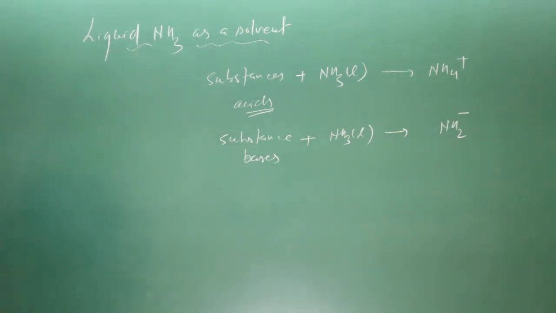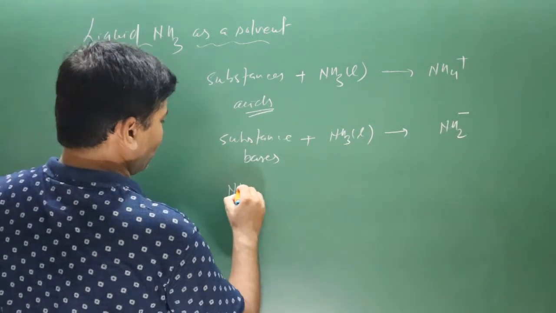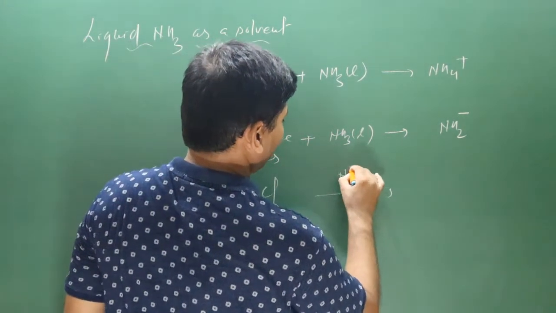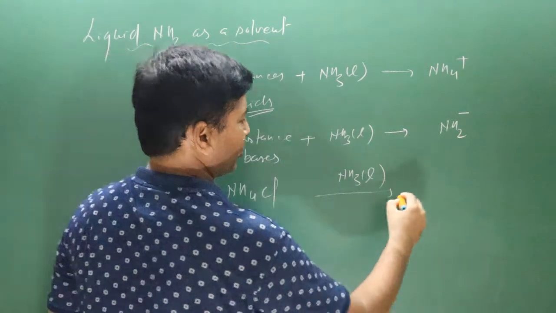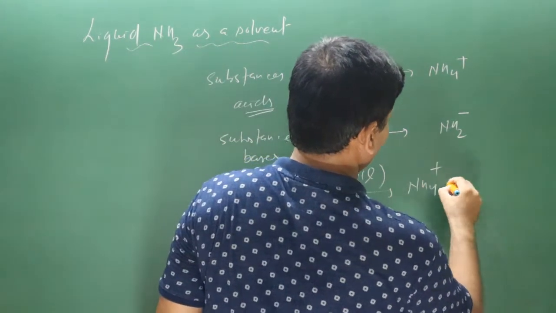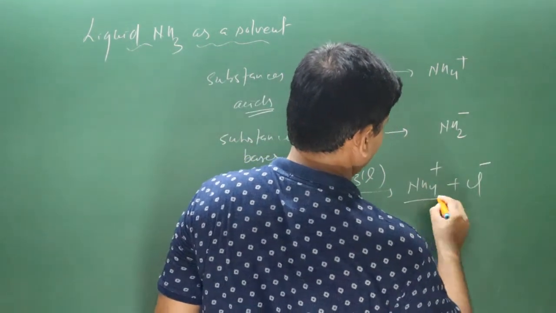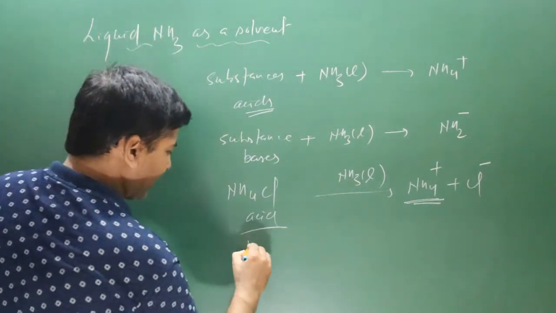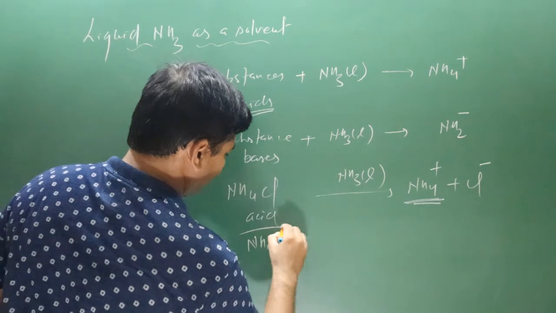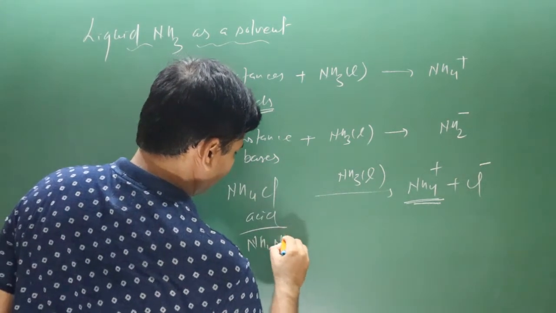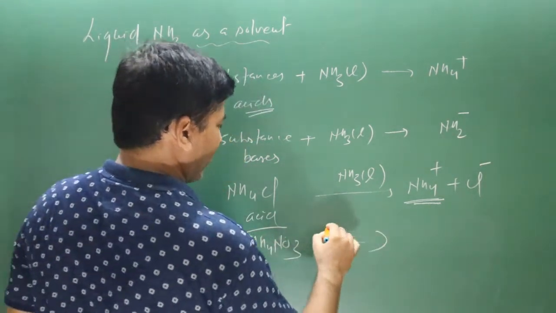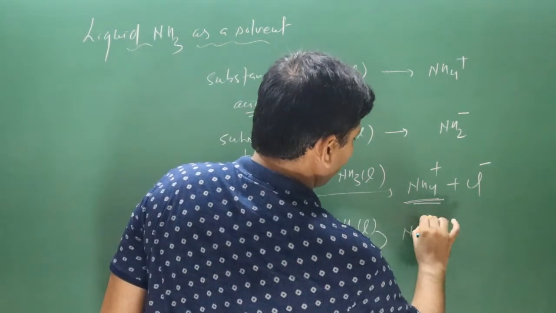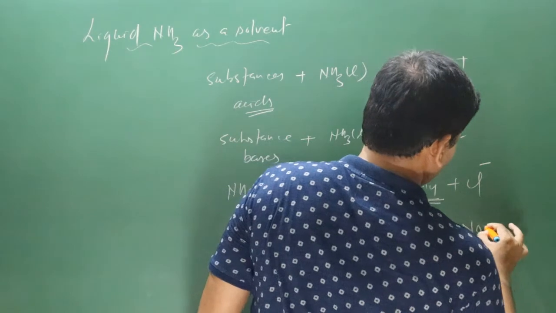For example, let's say we have ammonium chloride. When ammonium chloride is added to liquid ammonia, it dissociates into NH4 plus and Cl minus ion. That's why it is acting as an acid. If I take ammonium nitrate, when it is added to liquid ammonia, it produces ammonium ion, and nitrate ion is also there.